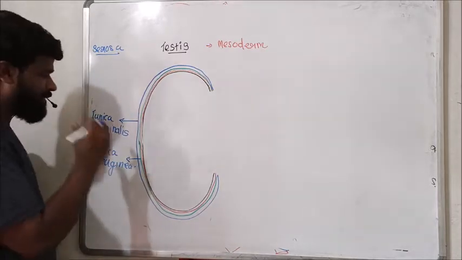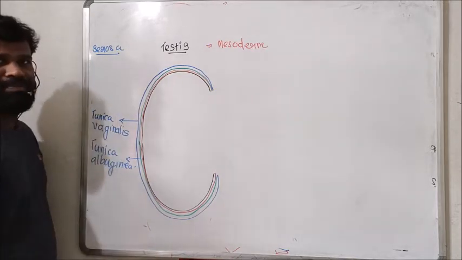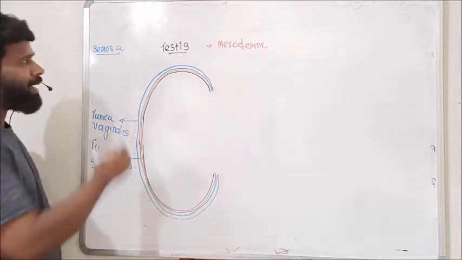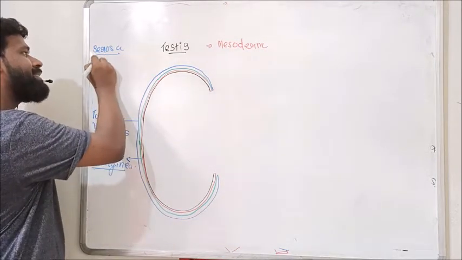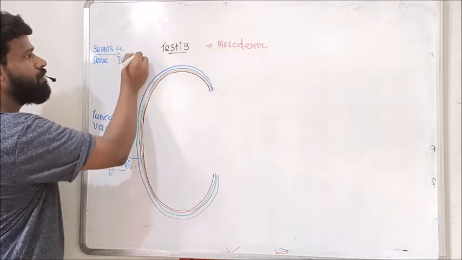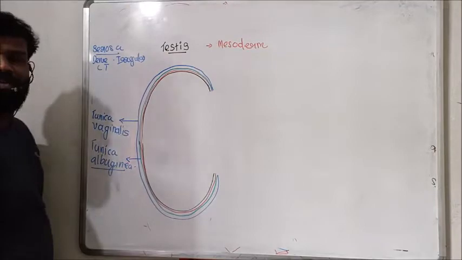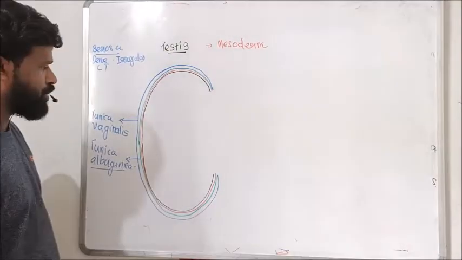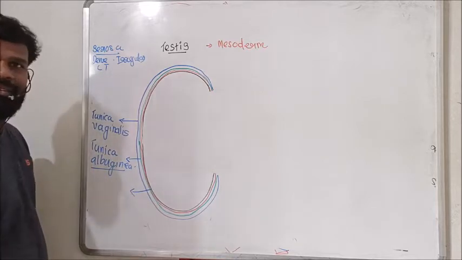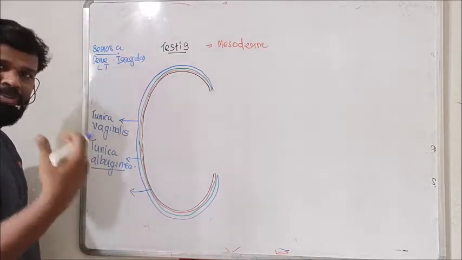So the second membrane of the testis is tunica albuginea, a fibrous capsule formed of dense irregular connective tissue. The innermost layer is vascular, formed of connective tissue.